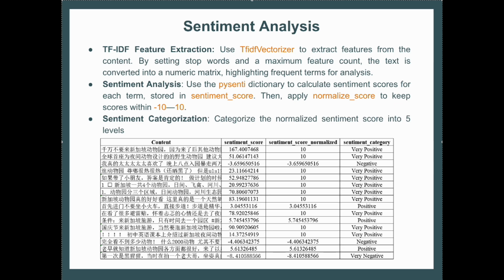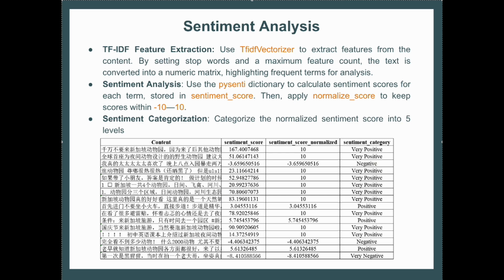Then, we use the Pysenti sentiment lexicon, which integrates several prominent dictionaries including the HowNet Sentiment Dictionary, Tsinghua University's Li Jun Sentiment Dictionary, and Boson NLP, which offers extensive sentiment-related vocabulary adapted to multiple languages and contexts, making it highly suitable for diverse sentiment analysis applications.